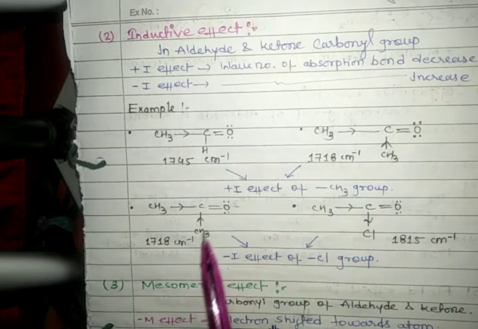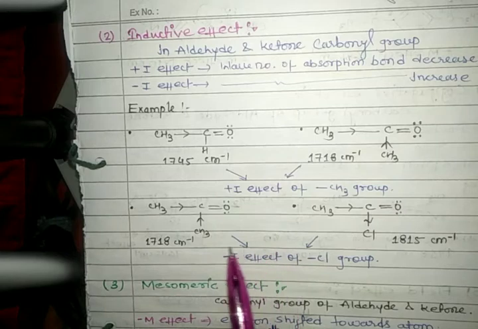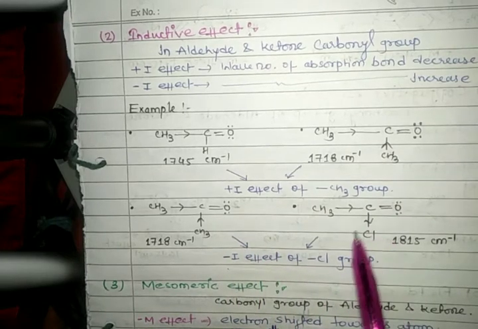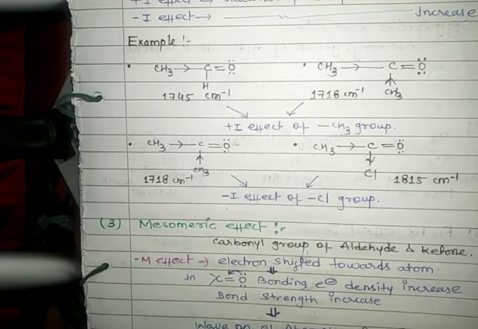In the next examples, the chlorine group shows minus I effect, because chlorine is an electronegative element and it takes electrons from other groups.